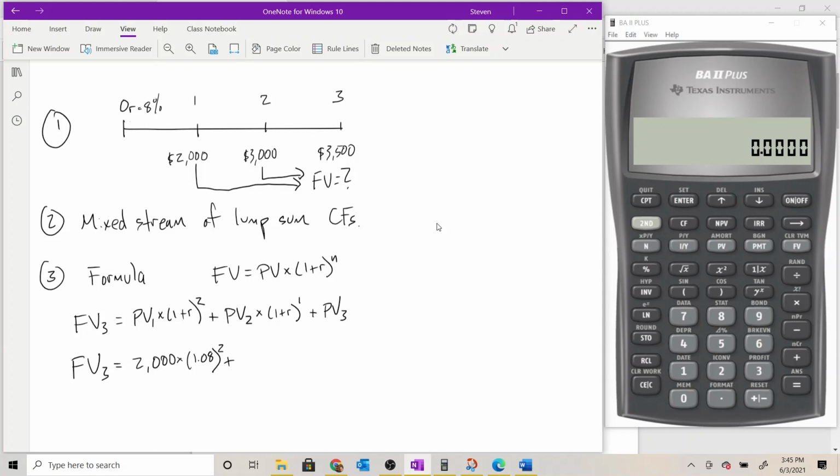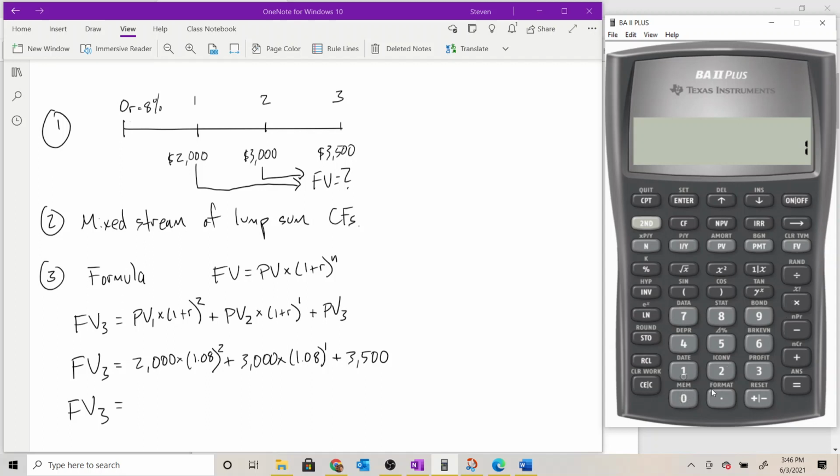We're going to add to that PV sub 2. That's what we're using to stand in for this $3,000. And then we'd multiply that times 1.08, this time just to the 1, because it's only going to earn interest 1 period. And then we need to add to that the $3,500 final deposit that's not going to earn any interest at all. All right, future value sub 3, or future value as of the end of year 3. Let's just plug these into the calculator and see what we get.